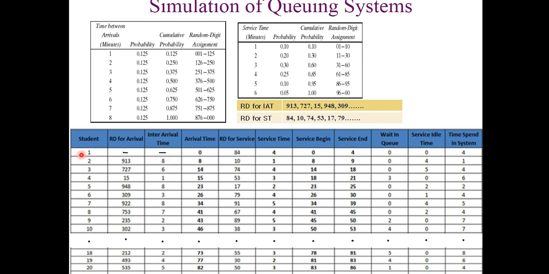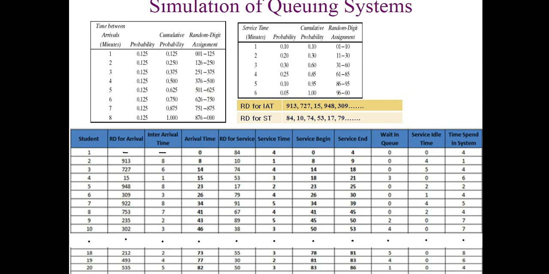Random digit for interval time is also a hyphen, and the interval time is also a hyphen. The arrival time is 0. The arrival time of customer number 1 is always 0. But if the scenario starts with the system opening at clock time 8 a.m., then the arrival time of the customer should be 8 a.m. We'll discuss it later.